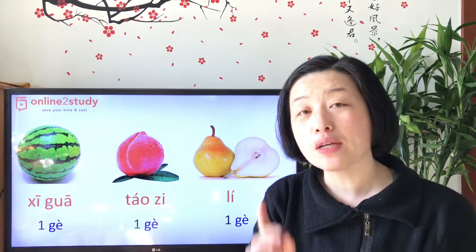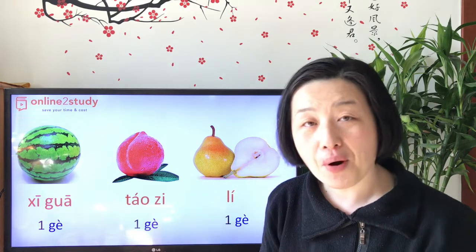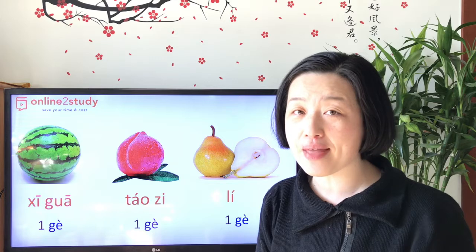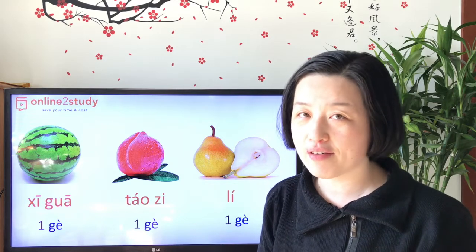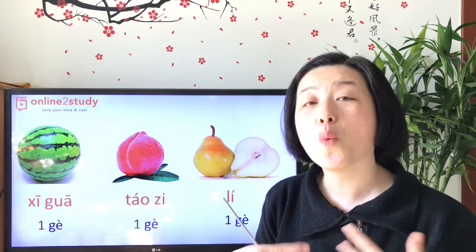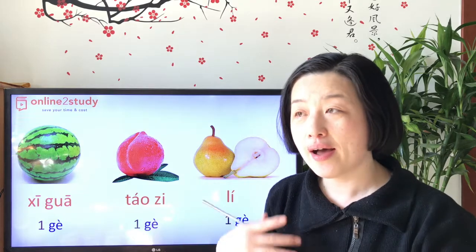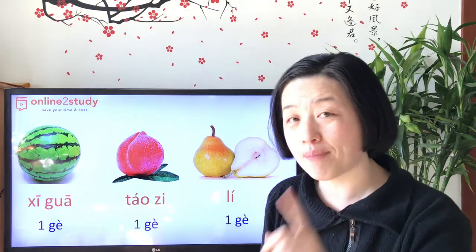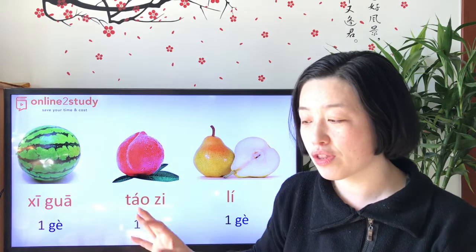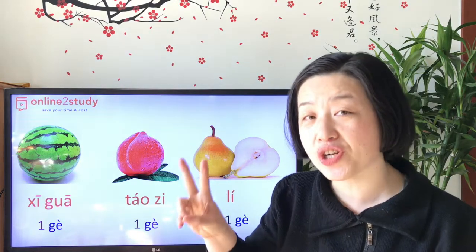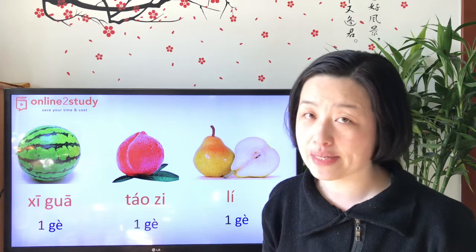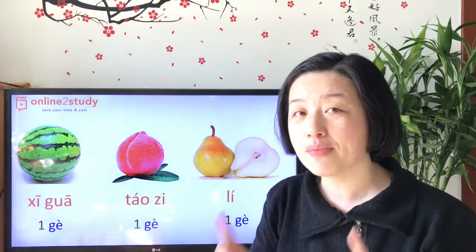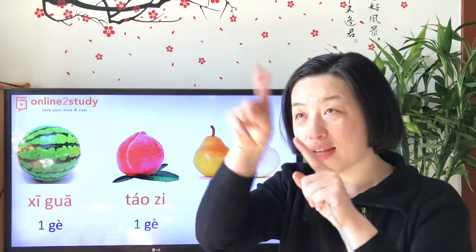Be careful. This one is very, very important. When you talk, especially to your boyfriend or your girlfriend, that is very, very serious. We don't share the pear with one person. But if you share with three or more than two people, it's all right. Don't share with one person only. Okay? Notice.